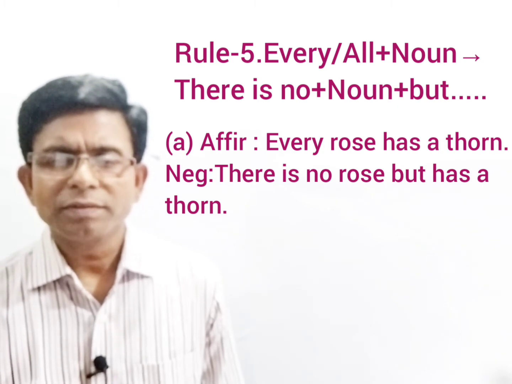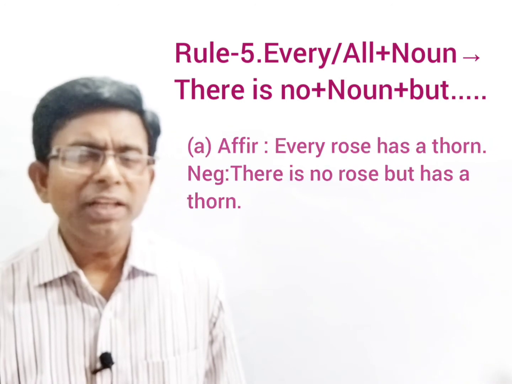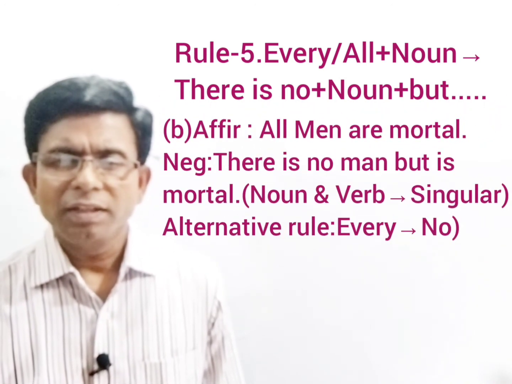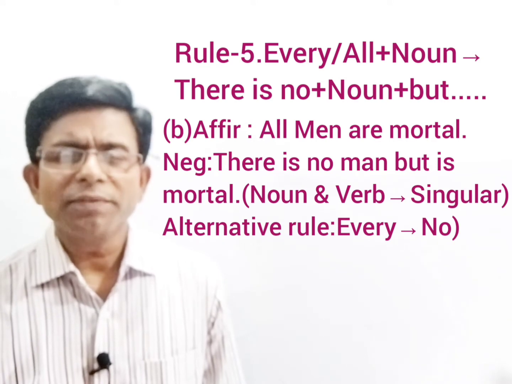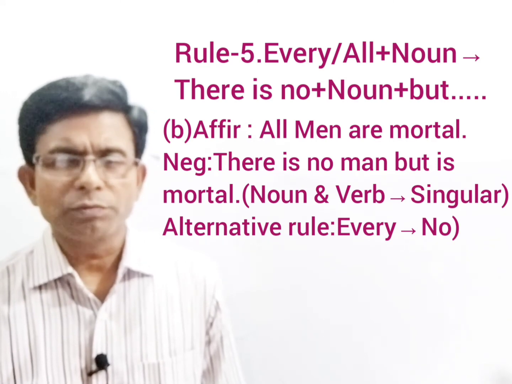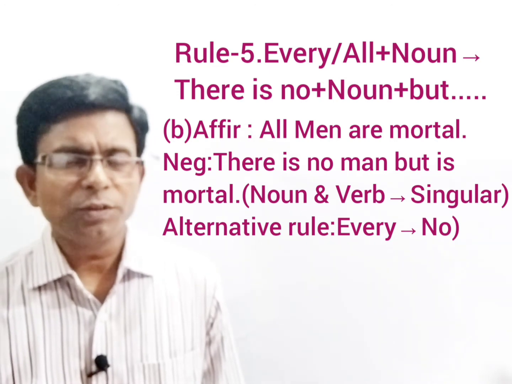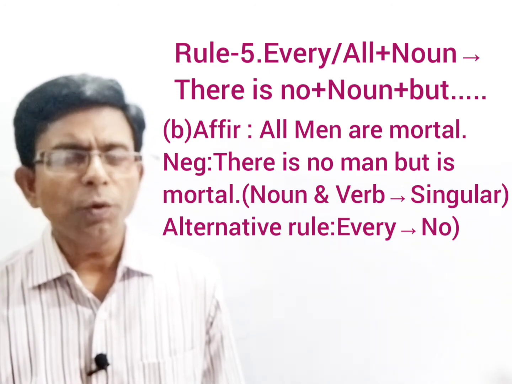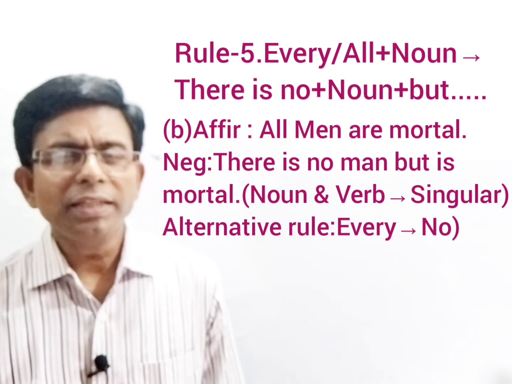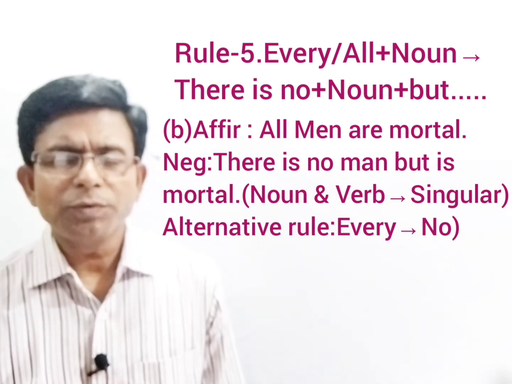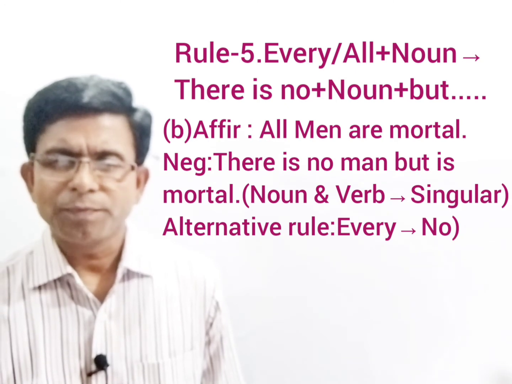Have you understood? Okay, number B now, affirmative sentence: all men are mortal. This time also, at the beginning of the sentence, you have to write there is no instead of all. So what will be your answer to make it negative? There is no man but is mortal. Here is a very important thing that you have to observe.